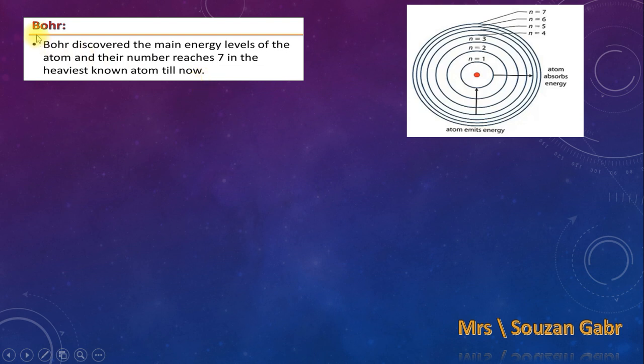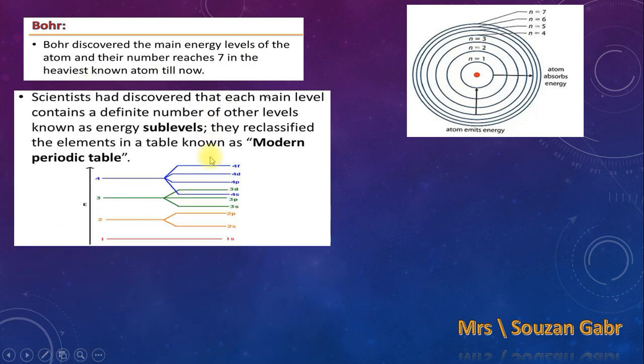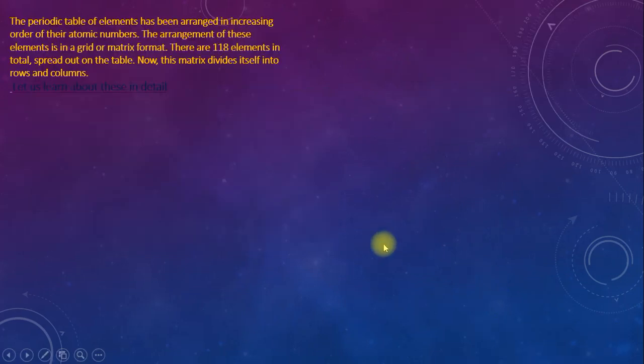So Bohr discovered the energy levels that rotate around the nucleus inside the atoms, and he said that there could be up to 7 energy levels in the heaviest atom. After that, scientists discovered that the main energy levels contain sub-energy levels.